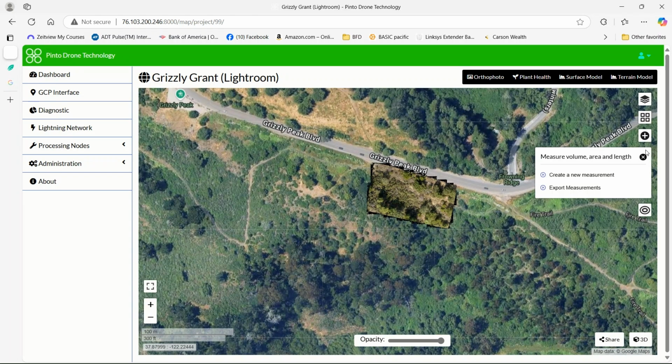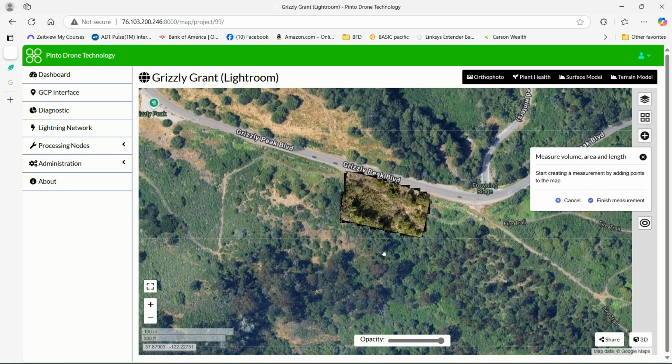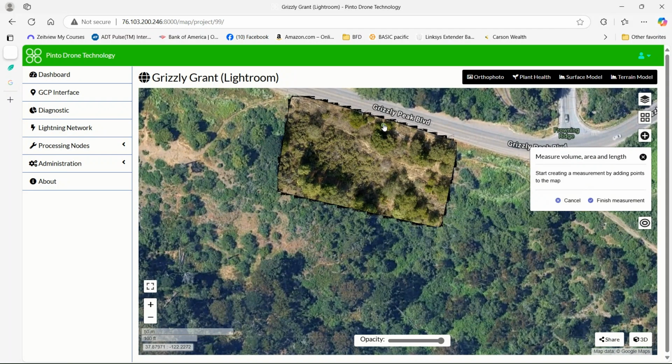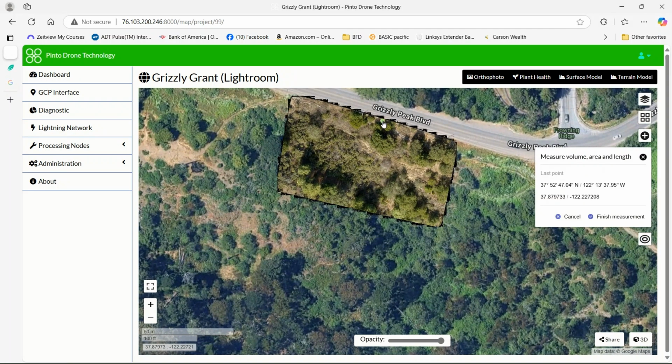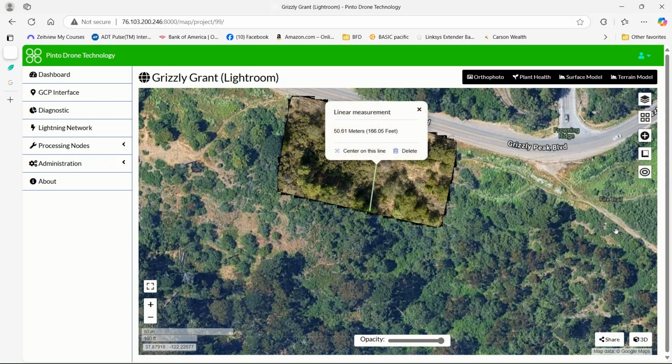It also gives you the ability to measure, which is really kind of important. So I'll quickly do a measurement, show you how that works. Let's just measure the width. And now we'll finish it. And this tells us that it's 166 feet wide. We could do the length.